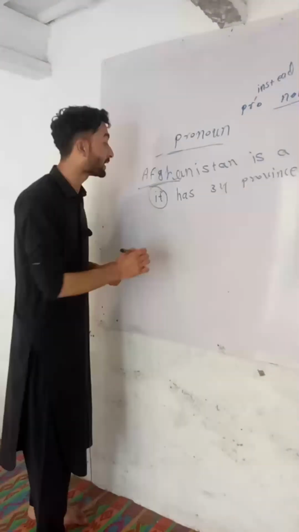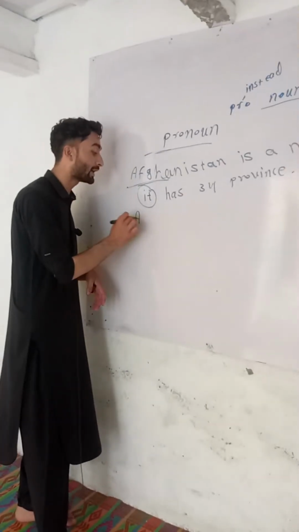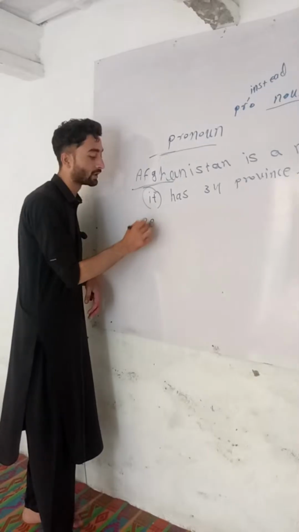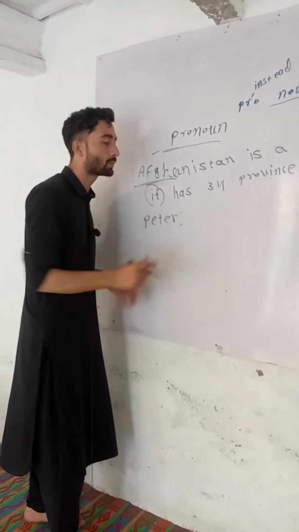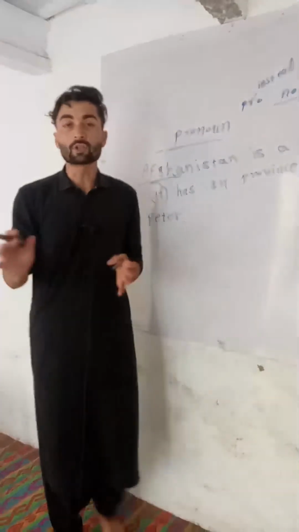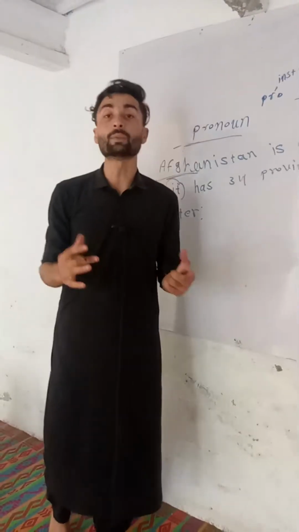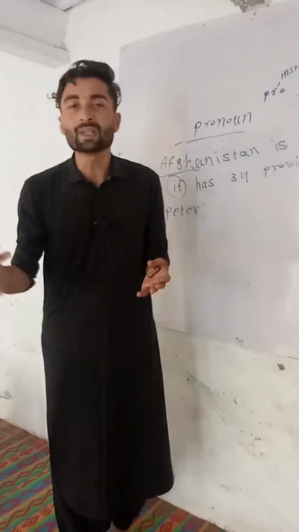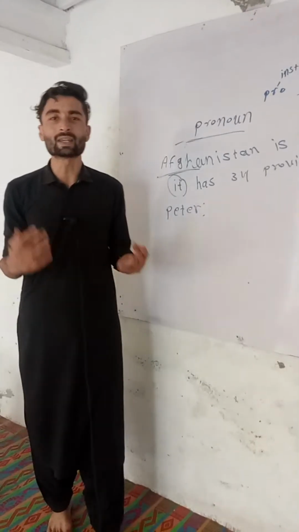Let me give you another example. For example, I talk about Ali. Or for example, I talk about Peter. So here I need a pronoun. If I talk about Peter, for example: Peter is an intelligent student. Peter goes to school every day. Peter speaks 3 languages. It will be a little boring for you that we are using Peter repeatedly. So the listeners might get bored.